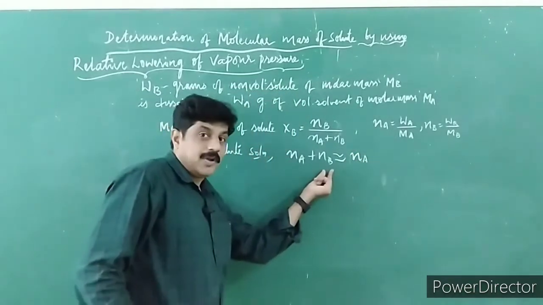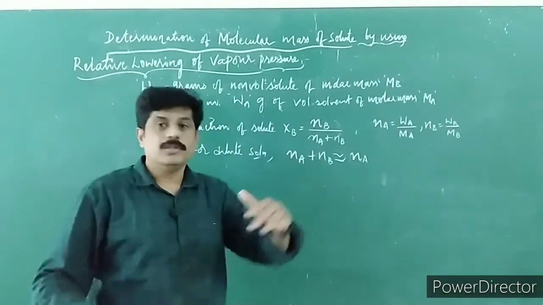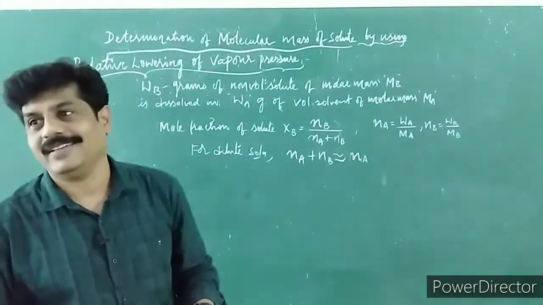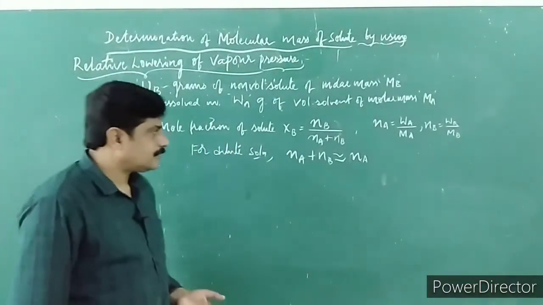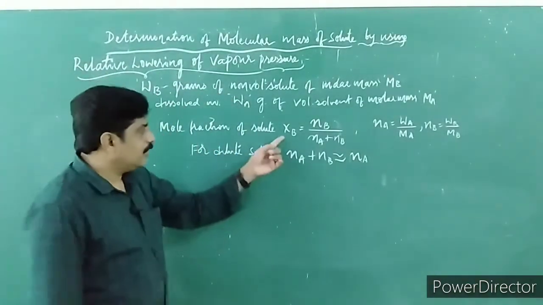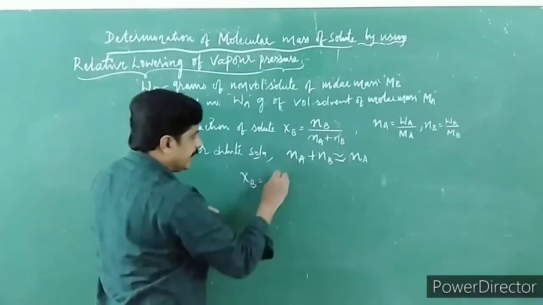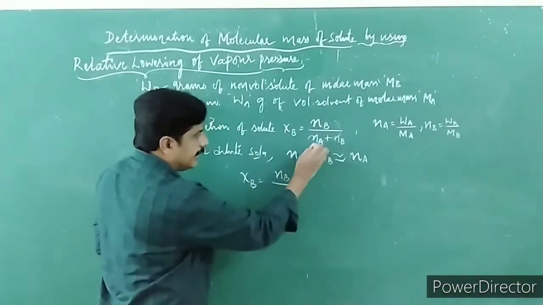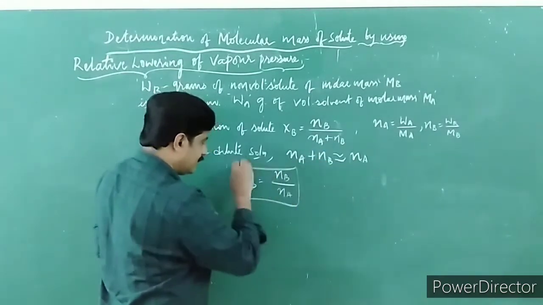Why? Because the number of moles of solute is very negligible when compared to the number of moles of solvent. Now, children, χb is equal to Nb upon Na plus Nb. I will take it as Na only.